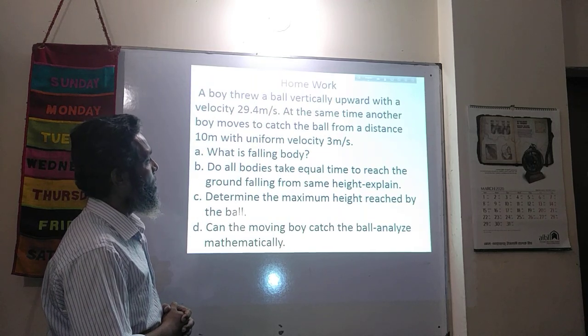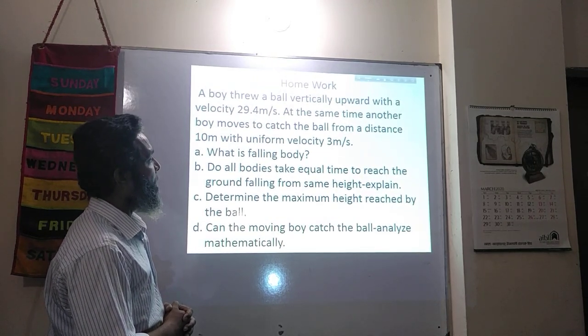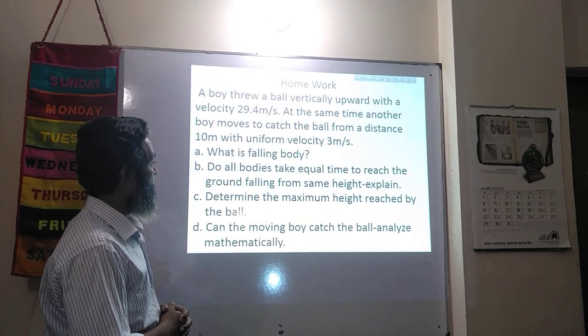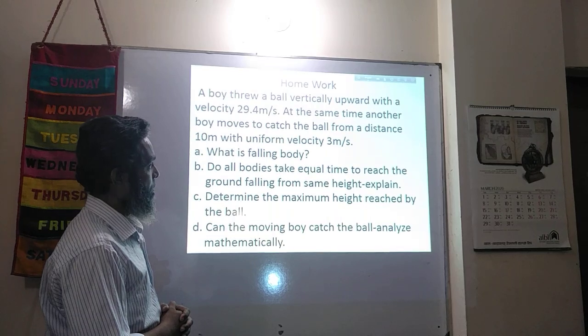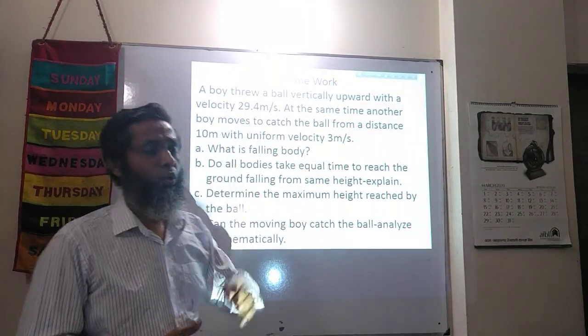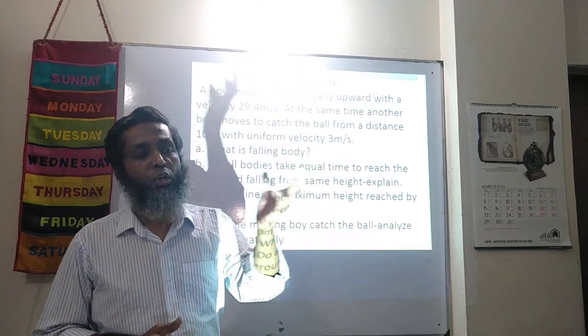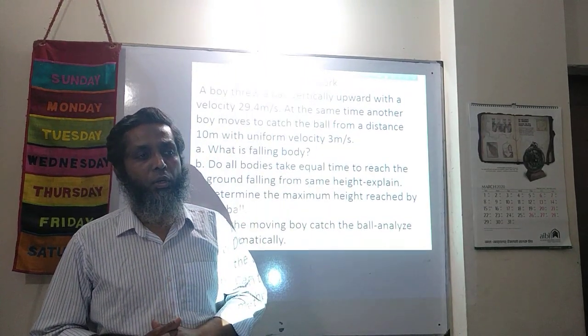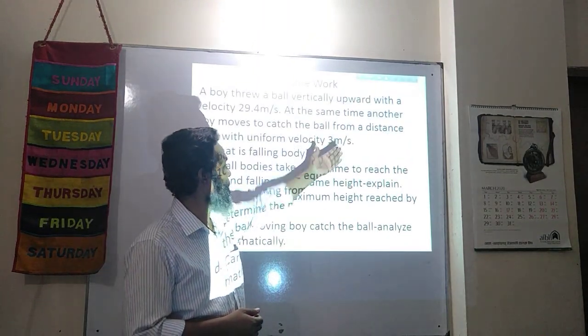At the same time, another boy moves to catch the ball from a distance 10 meter with uniform velocity 3 meter per second. What happens? One boy threw a ball, another boy wants to catch the ball, and the second boy moves towards the ball from a distance 10 meter with a velocity 3 meter per second.